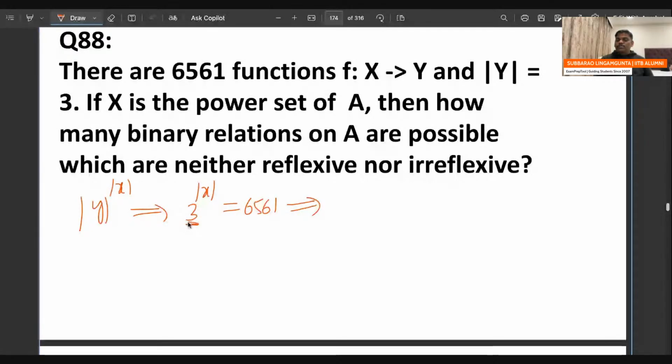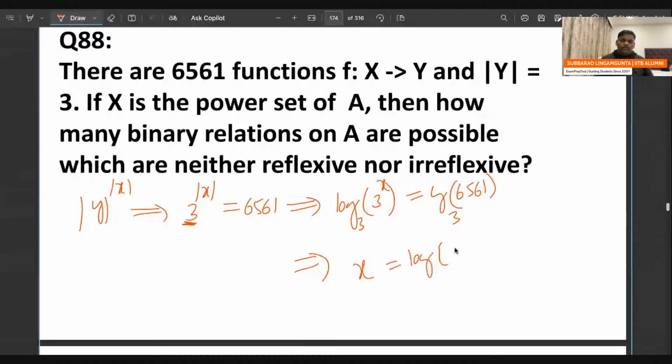Apply log base 3 on 3 power X, and log of 6561 base 3. So X is equal to log of 6561 base 3.